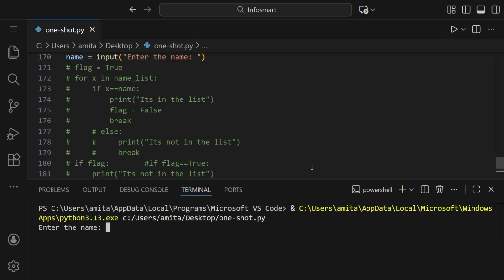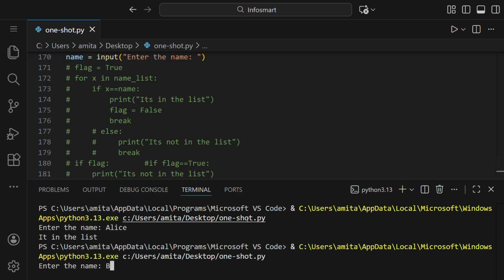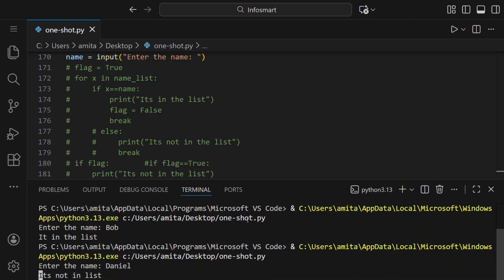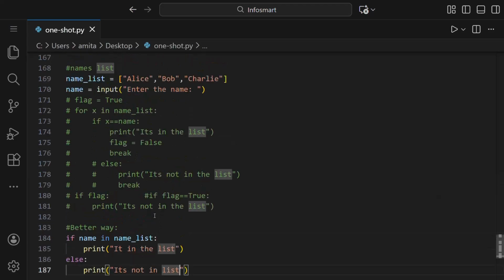Let us run this. If we say Alice, then it has shown the correct result. If we say Bob, then again it's correct. Let us say Daniel, then it's not in the list. So all the results are correct. And what we have done is we directly check if this variable, or this string I should say, the value of this variable, which is a string, is there in our list, then it will directly print it's in the list, otherwise it's not in the list.